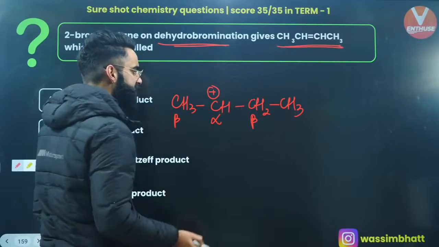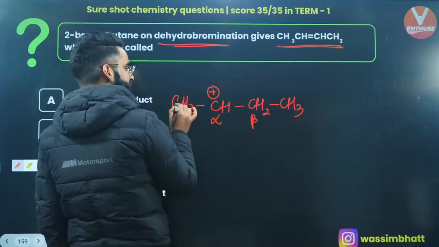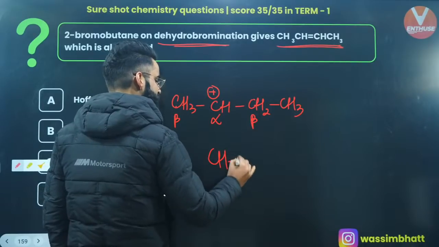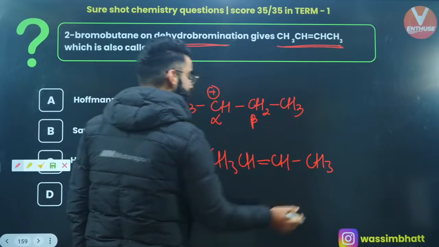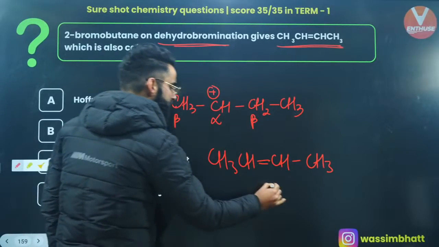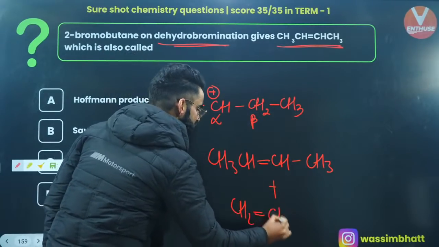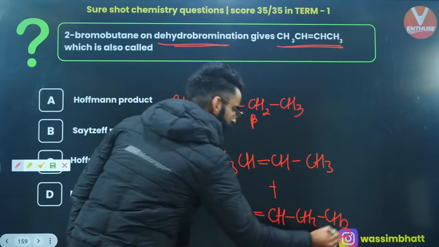Now two types of products can be formed. Either you can take H positive out from this beta carbon or from that beta carbon. If you take H positive out of this beta carbon, the product is going to be CH3-CH=CH-CH3. And if you take H positive out from the other carbon, there will be a double bond at this position: CH2=CH-CH2-CH3. These are the two products which you'll be getting.